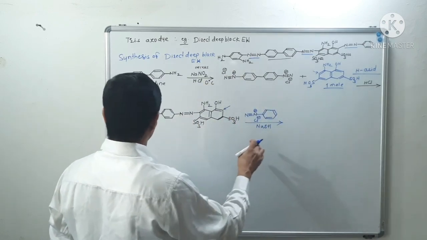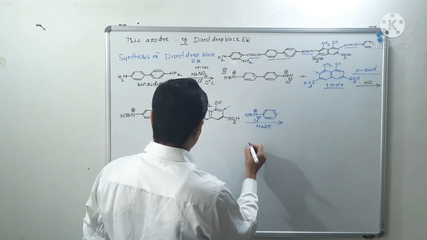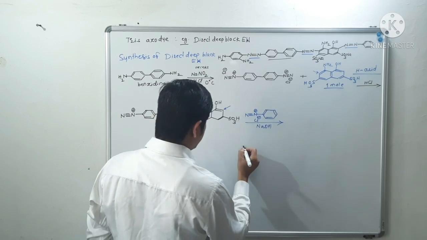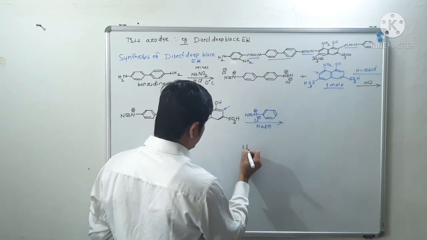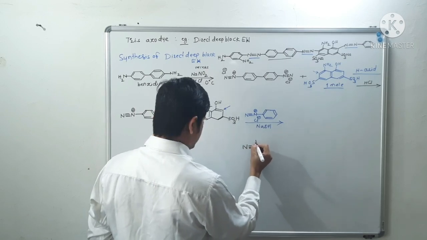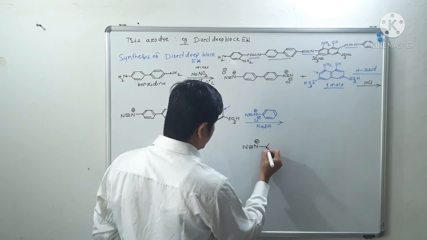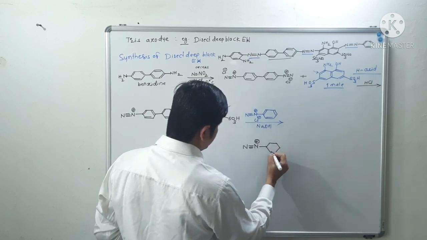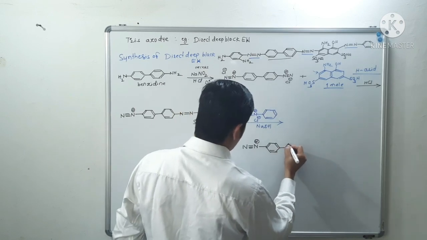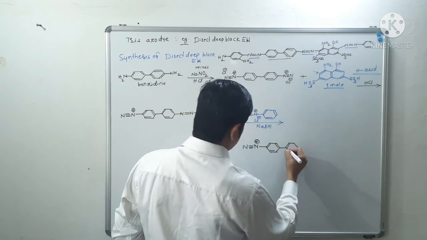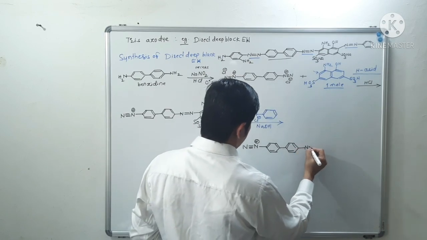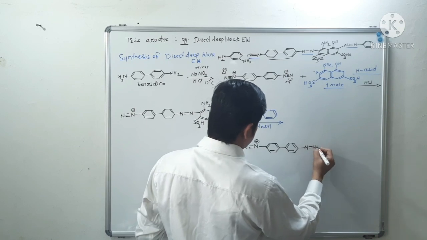I will write the structure here. The next structure will be the same, and the rest of the structure is as it is. Don't take tension about big structures; they just look big, but the chemistry is quite simple. This is your benzidine molecule. Write the rest of the structure as it is.